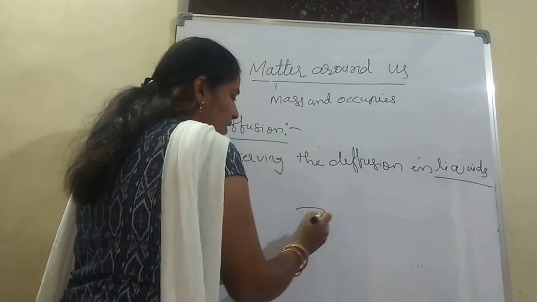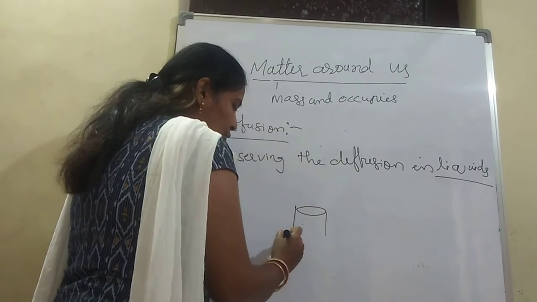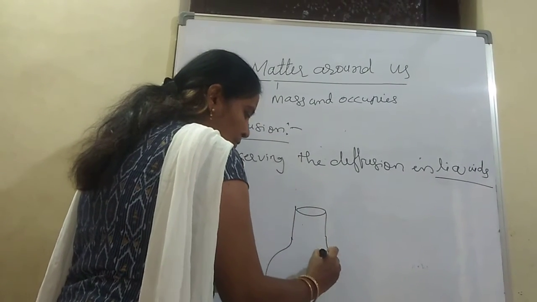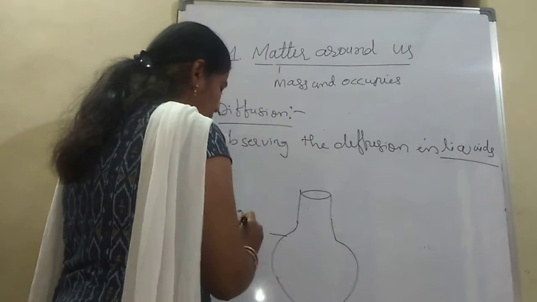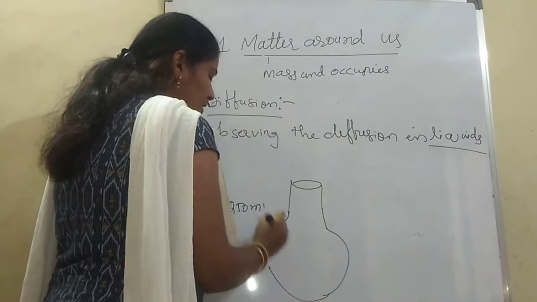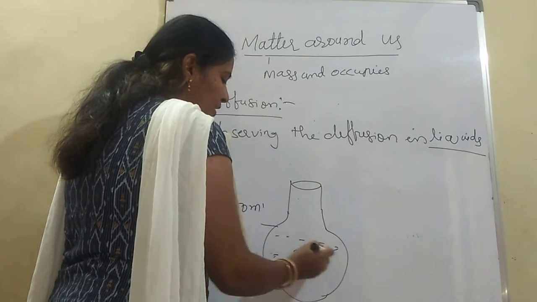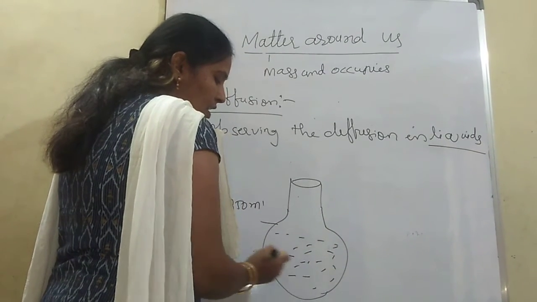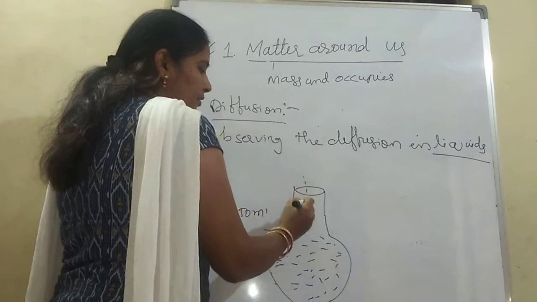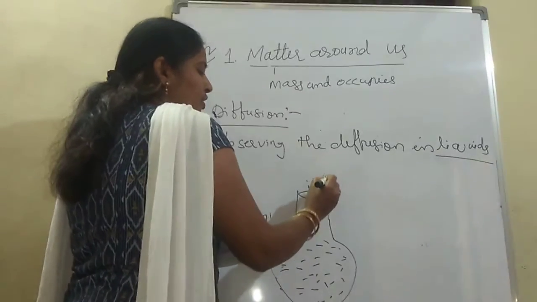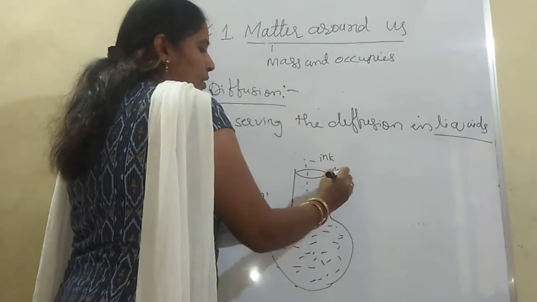For that, we are asked to take a round bottom flask, whose capacity is 250 ml, filled with 2/3 of water. Add ink or potassium permanganate solution.